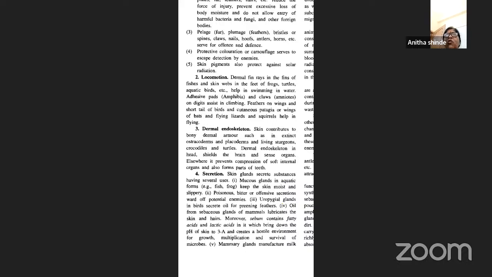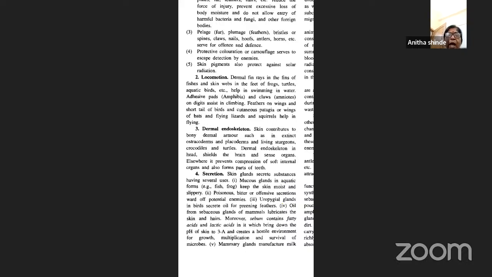So the sebaceous glands, you find them in the mammals. Now these sebaceous glands secrete sebum, and this sebum will lubricate the skin as well as the hairs. It also contains fatty acids and lactic acids, which bring down the pH and also create a hostile environment for the growth, multiplication, as well as the survival of the microorganisms.